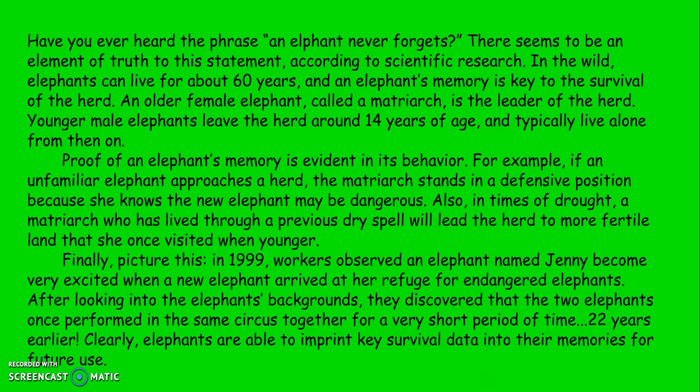For example, if an unfamiliar elephant approaches a herd, the matriarch stands in a defensive position because she knows the new elephant may be dangerous. Also, in times of drought, a matriarch who has lived through a previous dry spell will lead the herd to more fertile land that she once visited when younger.